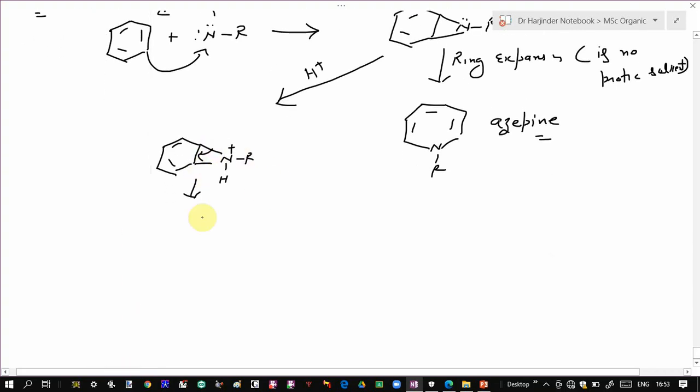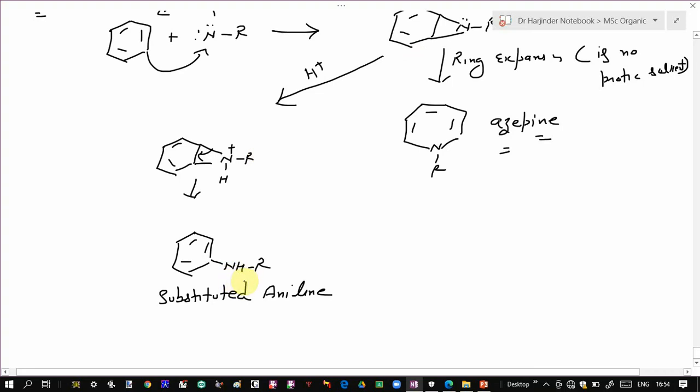Either this bond or this bond can break to give a substituted aniline derivative. So in the absence of protic solvent, you get azepine after the addition of nitrene to benzene. But in the case of protic solvent, due to the protonation of this nitrogen, you get the substituted aniline derivative.